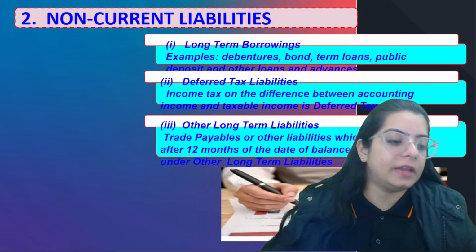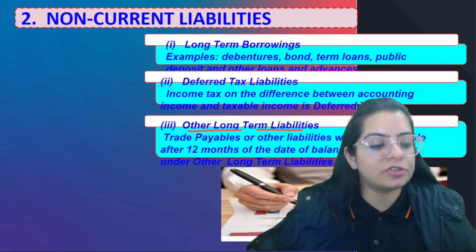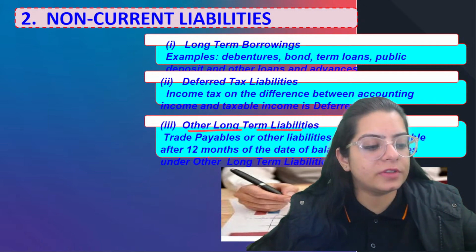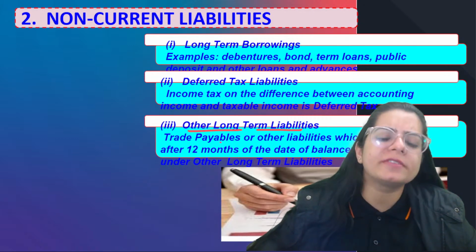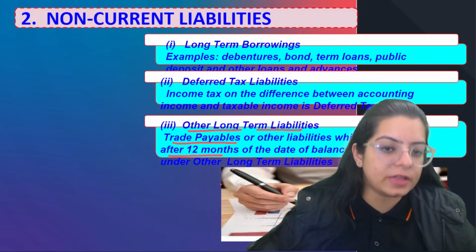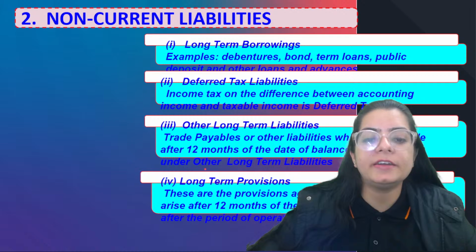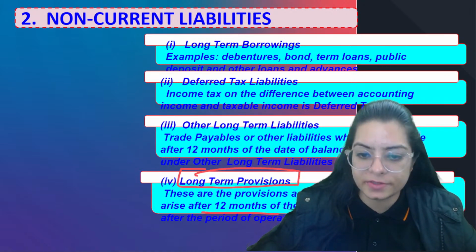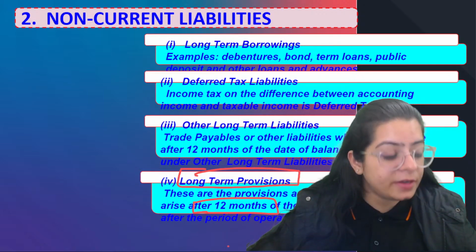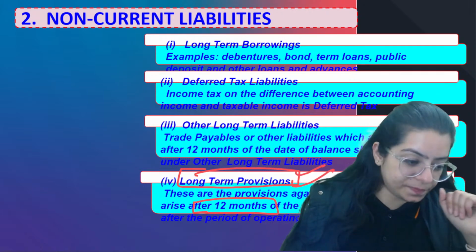Next is other long-term liabilities. If you have any liabilities which are not mentioned in any particular head and don't go in any long-term head, they come under other long-term liabilities. For example, you can sometimes find trade payables for more than 12 months; that will come under other long-term liabilities. Long-term provisions: if you have created any provisions whose liability will come after 12 months, you are saving for a long period, that comes under long-term provisions.